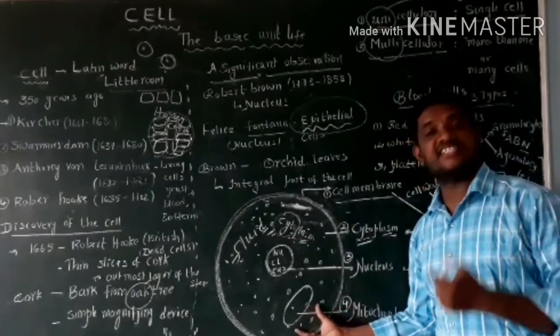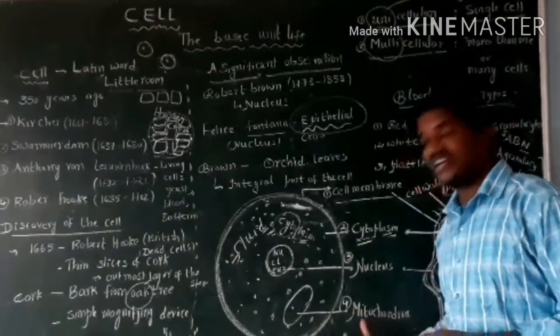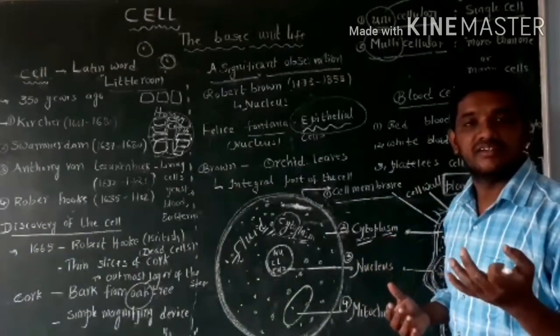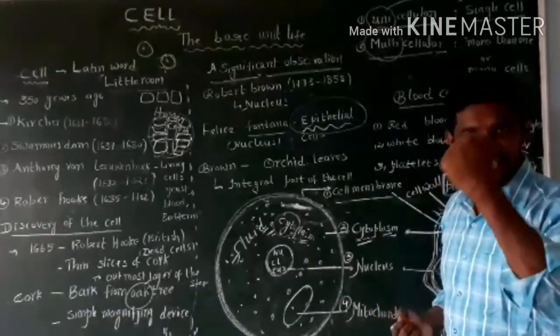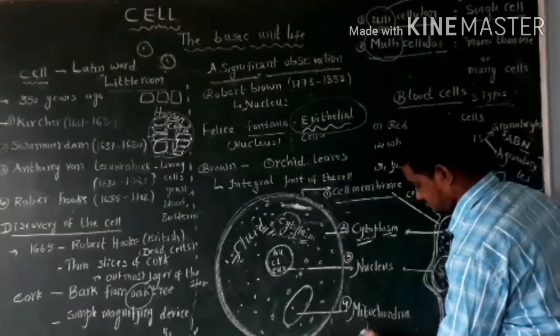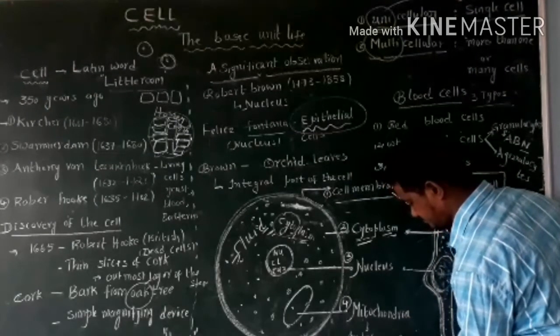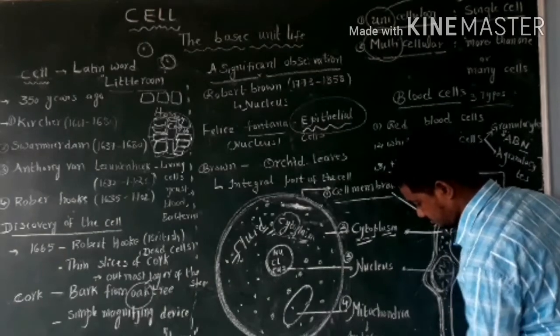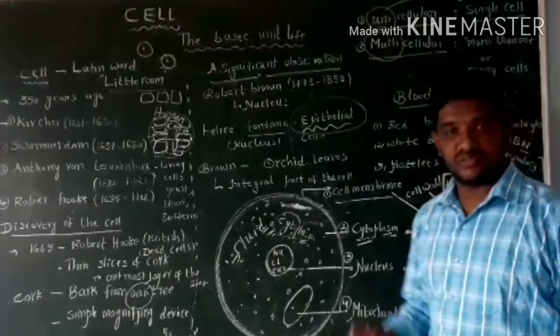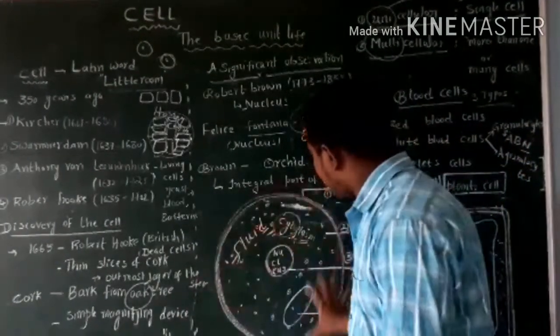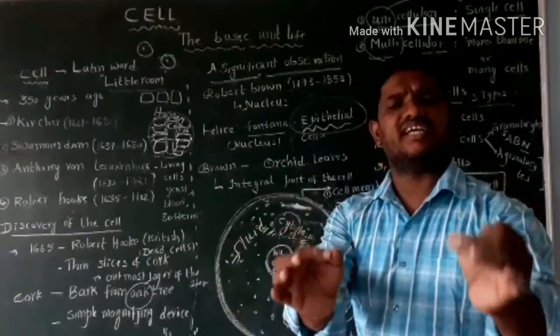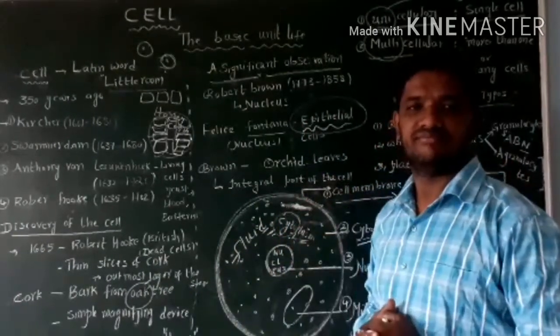Next one, mitochondria. Mitochondria helps to produce energy. These are a few parts they introduced in the 8th class textbook.